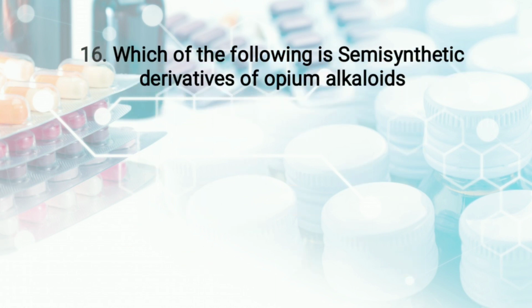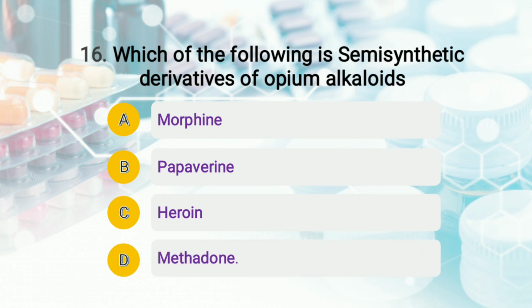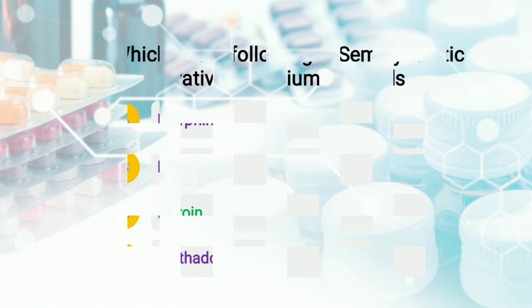The question is, which of the following is semi-synthetic derivative of opium alkaloid? And the options are option number A, morphine, option number B, papaverine, option number C, heroin, and option number D, methadone. So students, right answer of this question is option number C, that is heroin. It is a semi-synthetic derivative of opium alkaloid. Then moving to question number 17.